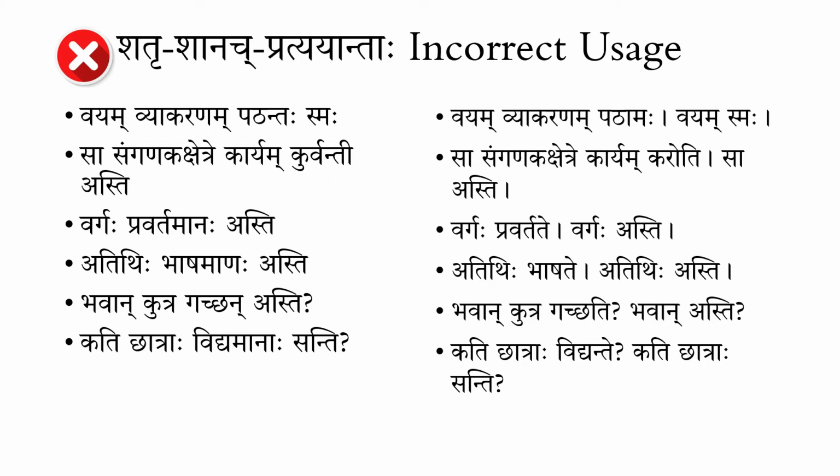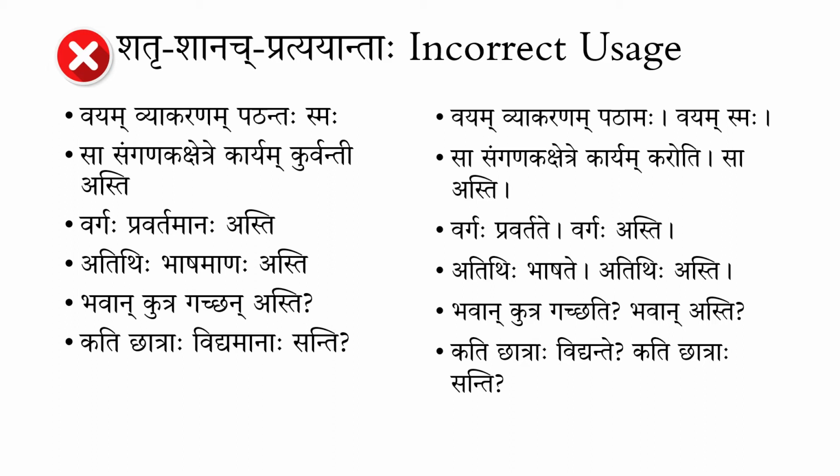Now, having looked at some of the examples of sentences which use Shatru and Shanach Pratyaya ending words, and how to break them into two sub-sentences because two actions are happening at the same time, we broke them down into two smaller sub-sentences, each indicating one particular action happening.